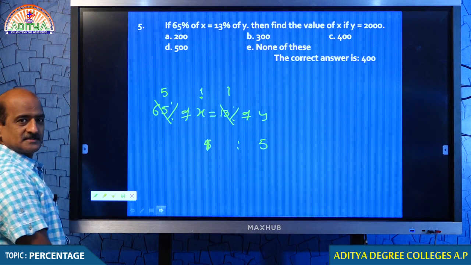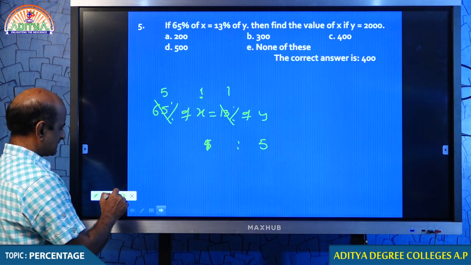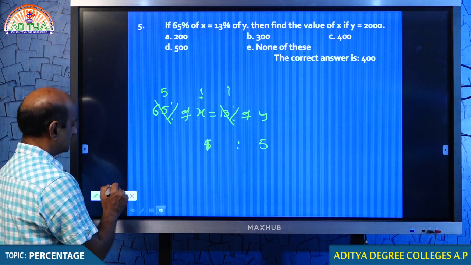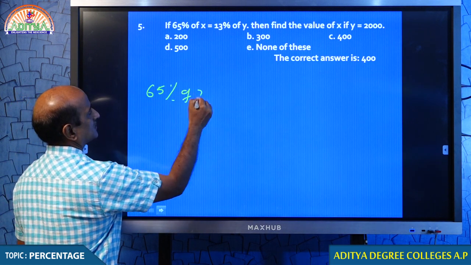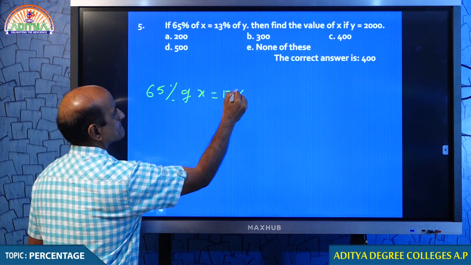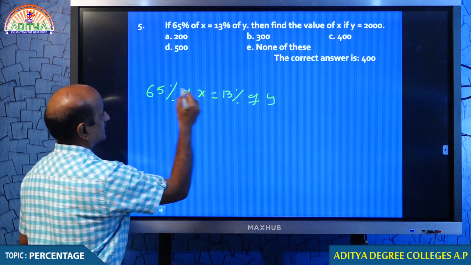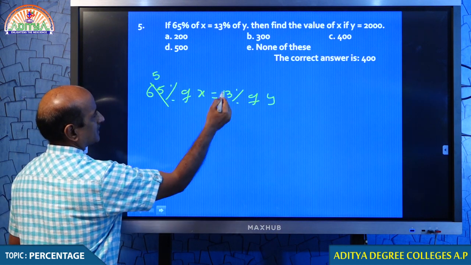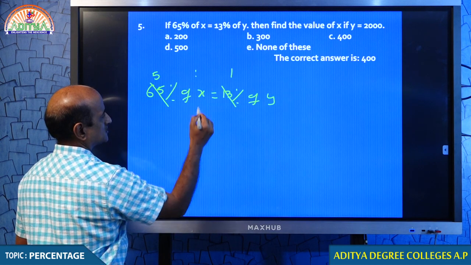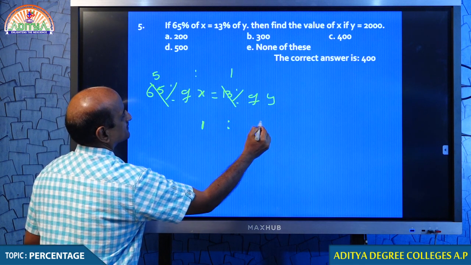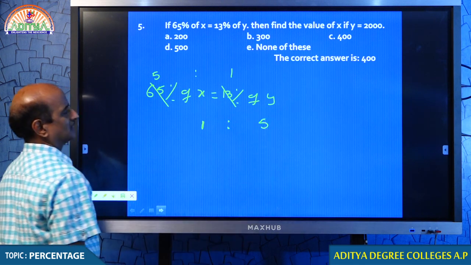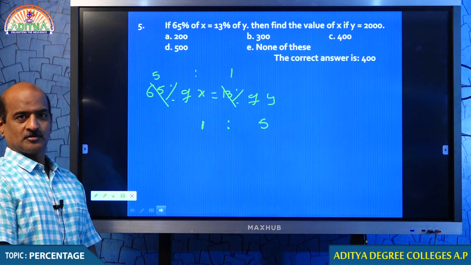I hope you understand this. What conclusion have we come to just now? Because the percentages are 5:1, values will be 1:5. That is what we come to know.